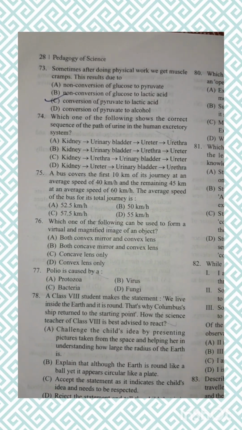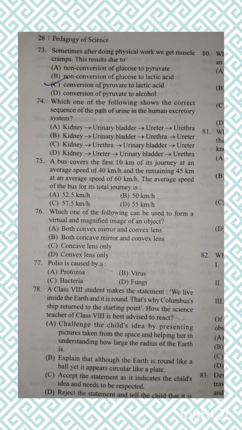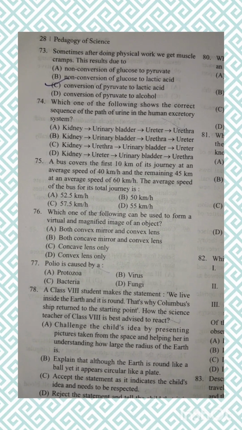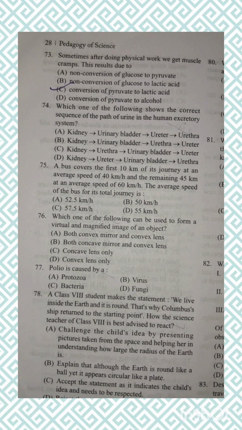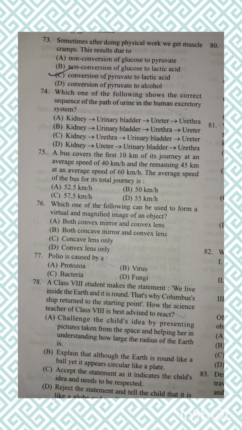Which one of the following shows the correct sequence of the path of urine in the human excretory system? Kidney, urinary bladder, urethra; kidney, urinary bladder, urethra, ureter; kidney, urethra, urinary bladder, ureter; kidney, ureter, urinary bladder, urethra. So the correct option is D.